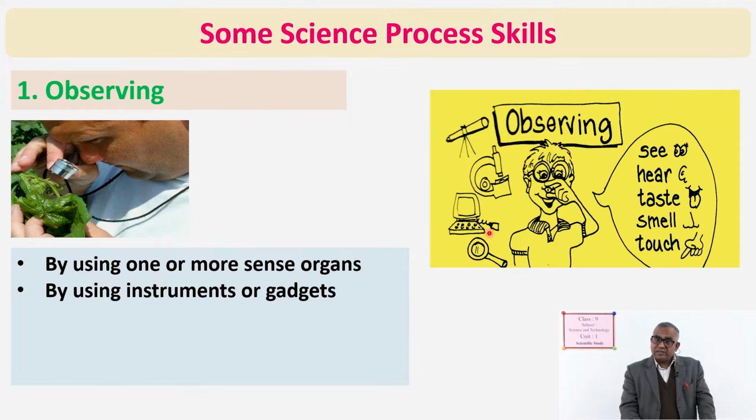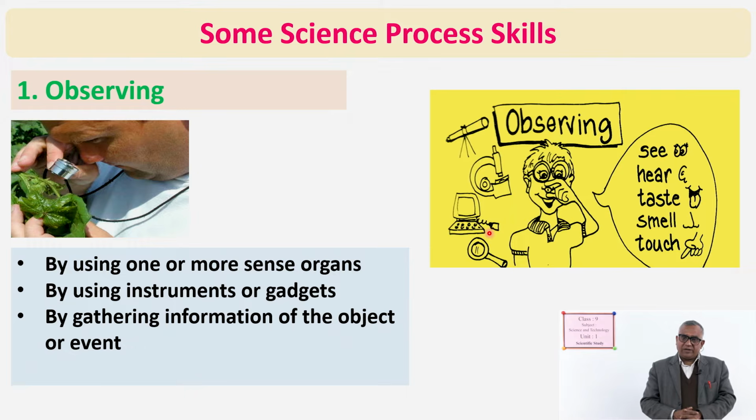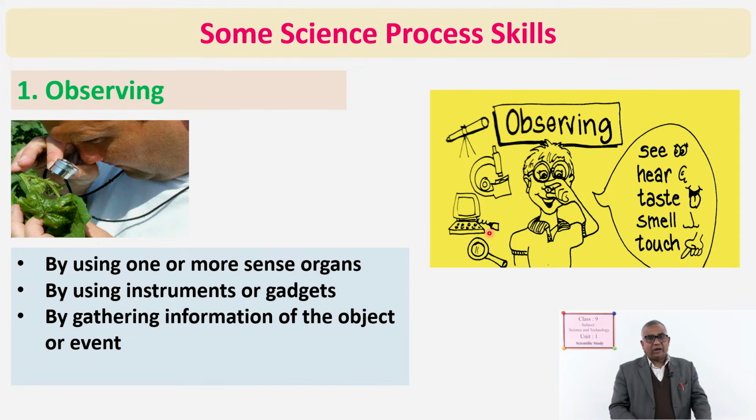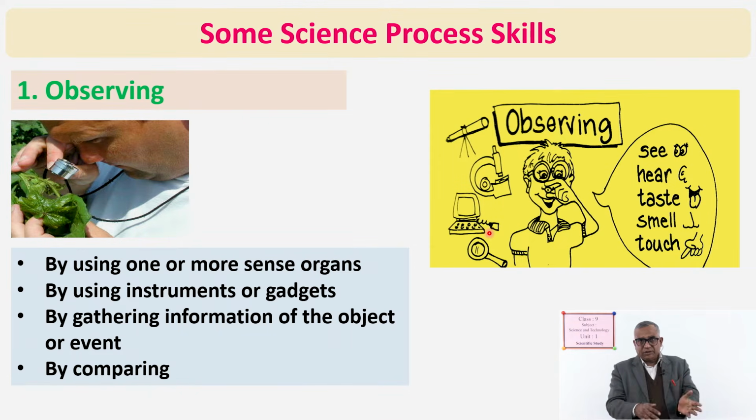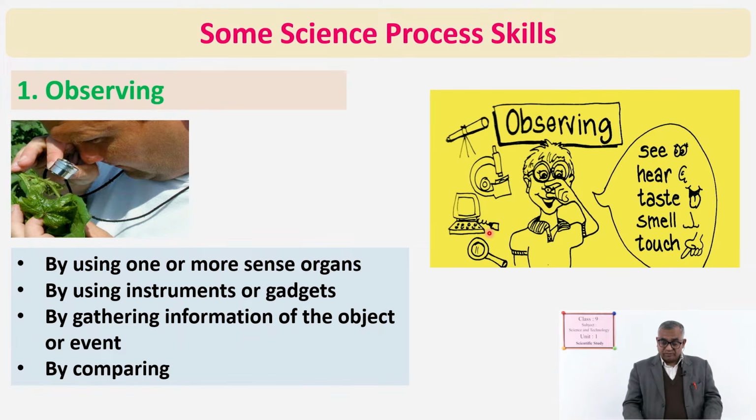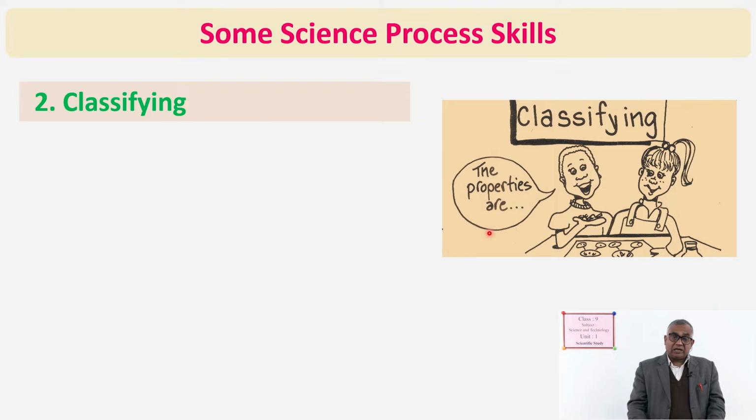By using instruments or gadgets, different types of apparatus, different types of machines, we also observe things. If you have to observe very far, you will use a telescope, or a microscope. Okay. By gathering information of the object or event, that is observation, and after this activity you have to compare also. So, that is observing or observation.